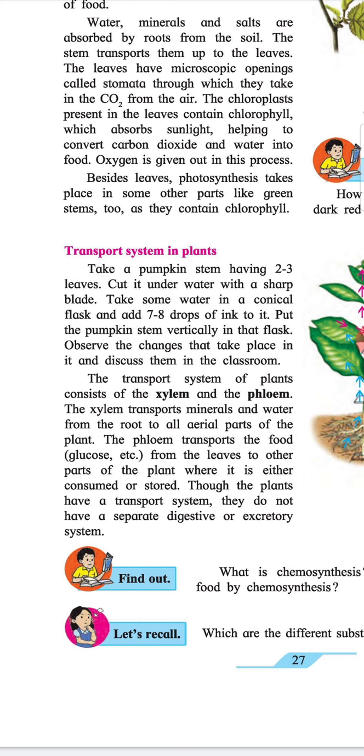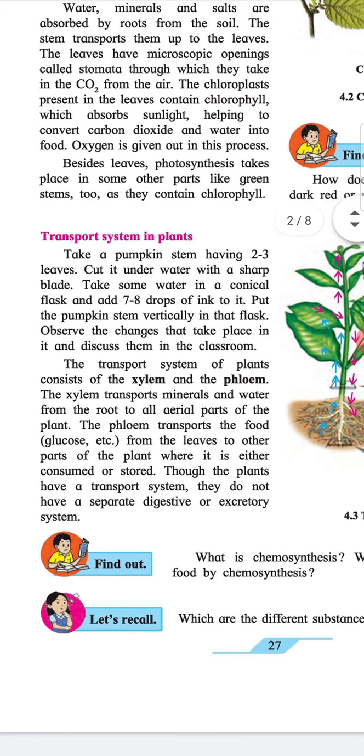The transport system of the plants consists of the xylem and the phloem. The xylem transports minerals and water from the roots to all aerial parts of the plants. The phloem transports the food (glucose, etc.) from the leaves to the other parts of the plants, where it is either consumed or stored. Though the plants have a transport system, they do not have a separate digestive or excretory system.